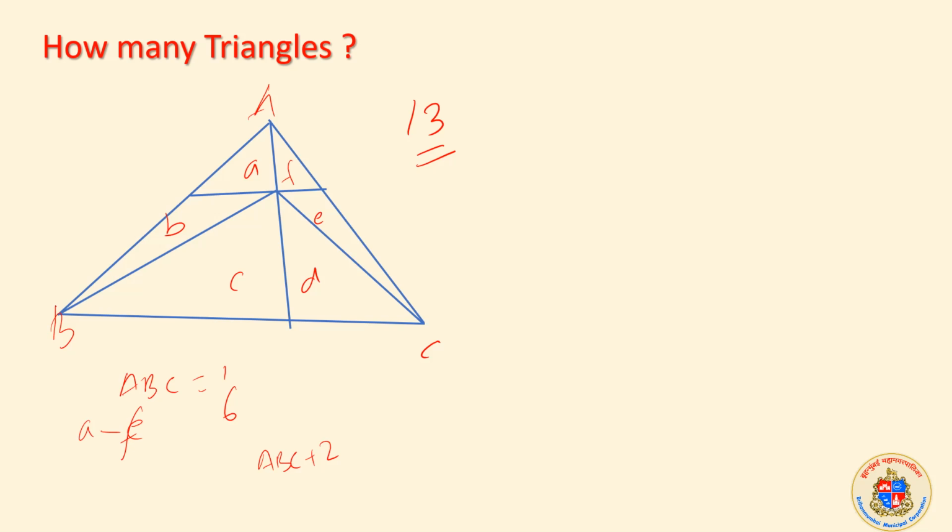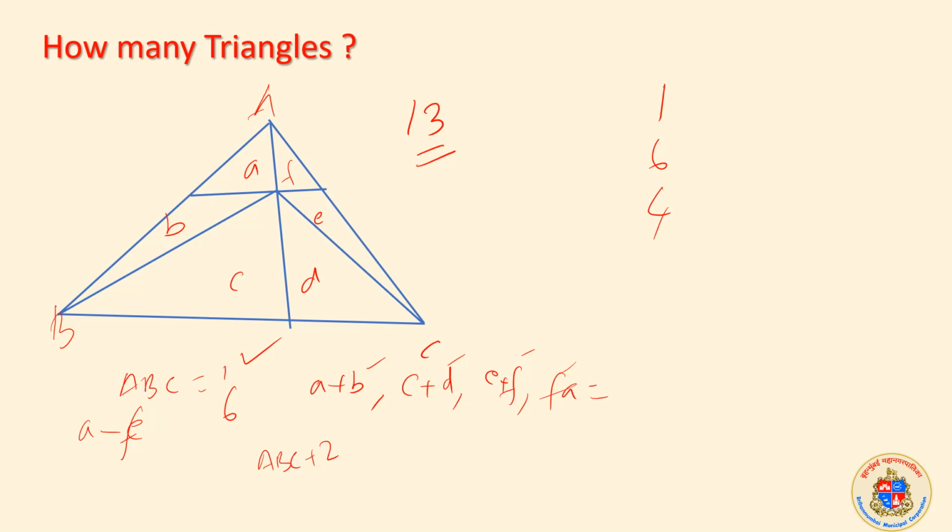A plus B is making a triangle, then C plus D is making a triangle, then E plus F is making a triangle, right? Then F plus A is also making a triangle. Like that we have 1, this one, 6. Now we have 1, 2, 3, 4. 4 more triangles we got.